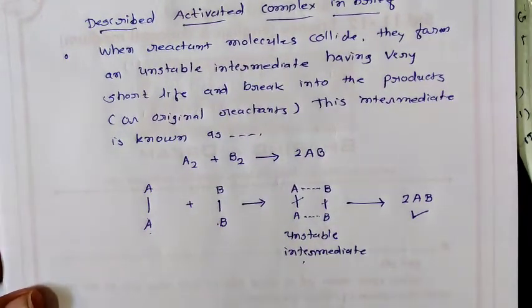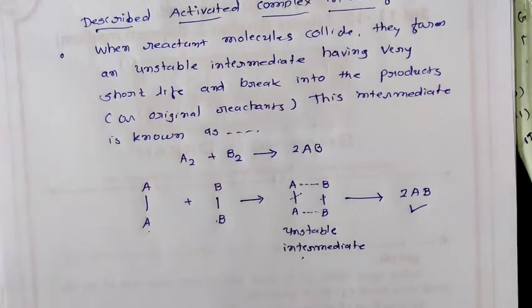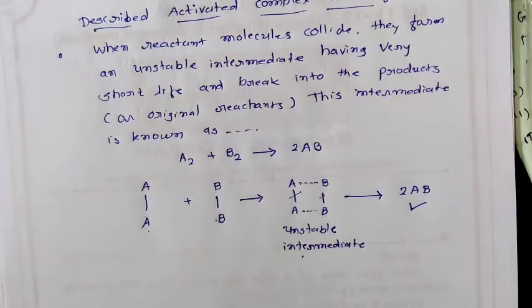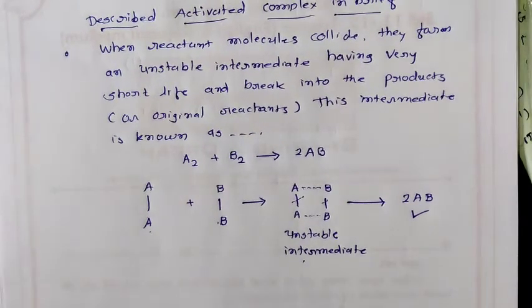In short, each and every reaction which takes place in a single step or in a double step always has an unstable intermediate. This unstable intermediate is known as activated complex. So this is the definition: when reactant molecules collide, they form an unstable intermediate having very short life and break into the products.